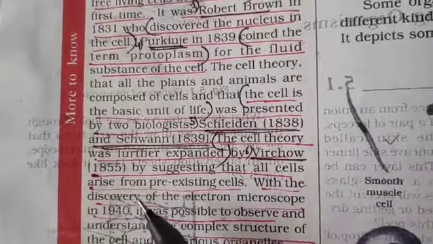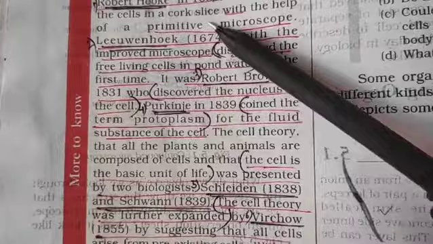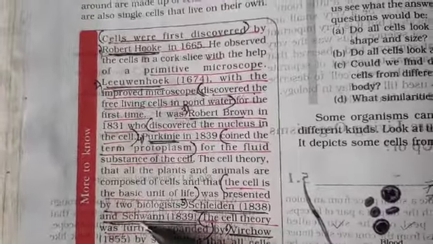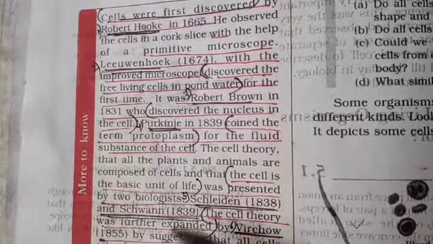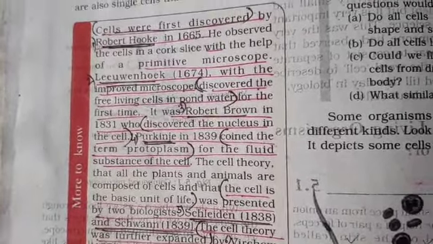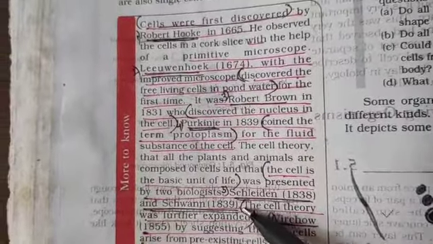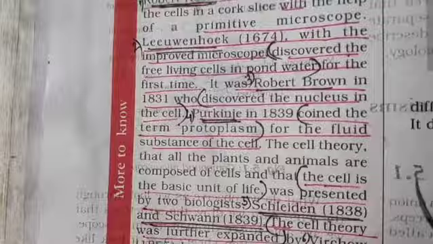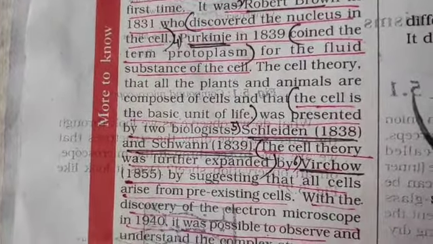So these names and their contributions you should know, because it's not that a cell was discovered one fine day and all the components, all the information, all the knowledge came together at the same time. No. Clear? This is sometimes asked in the MCQs or one marker section. Clear till then? I hope you have had time to write it down.